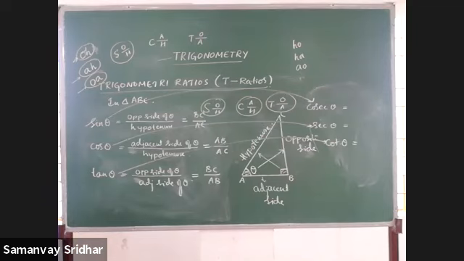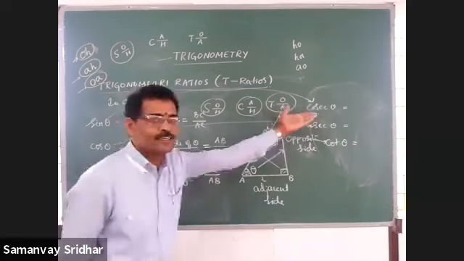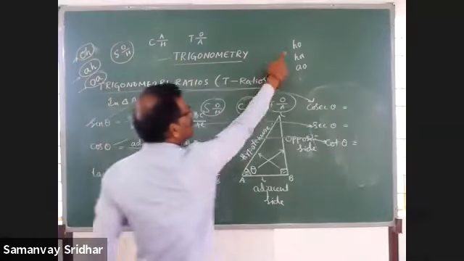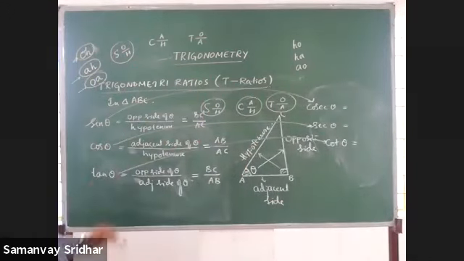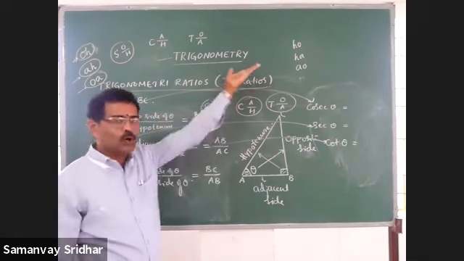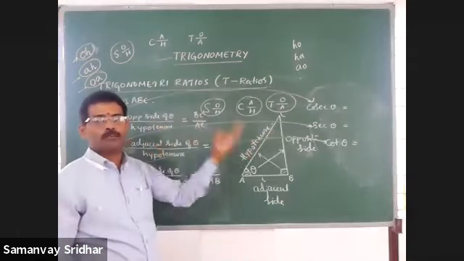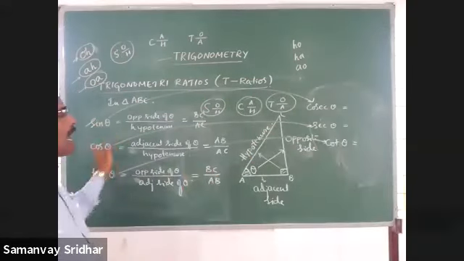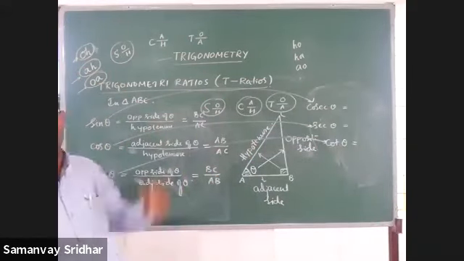Is it clear? So sine and cosec are Oh ho ho. Sine, Oho; cosec, Ho. Then cos and sec are Aha ha.